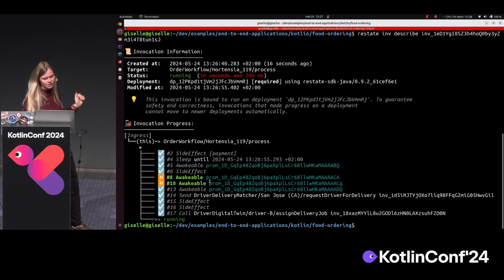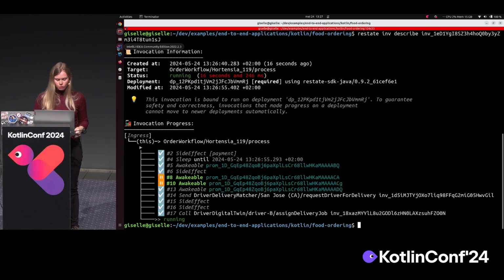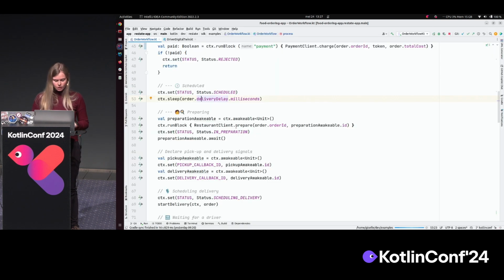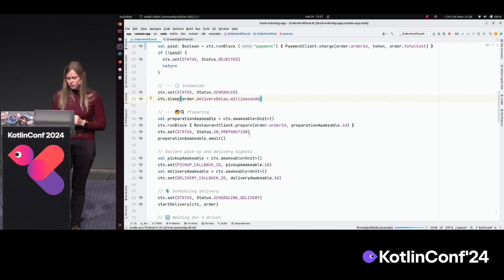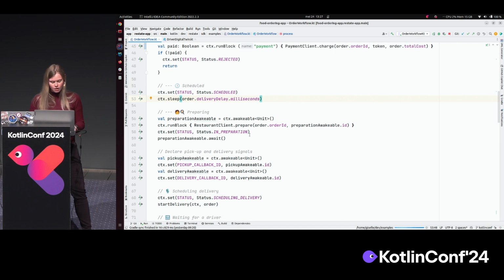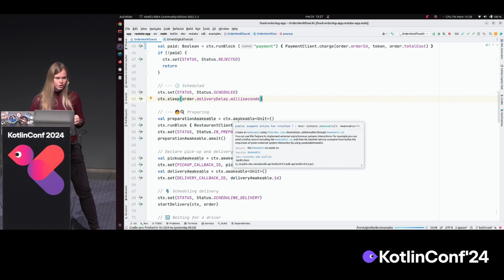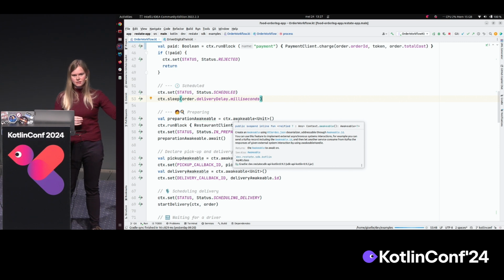That awakeable there is the next thing I will show, which is a callback pattern. So, all right, we did the payment. We waited until the time where the customer wants his order. So the next thing we need to do is ask the restaurant to start preparing the food. The way that works is we want to send the restaurant a request to start the preparation and let us know when it's done via a callback.